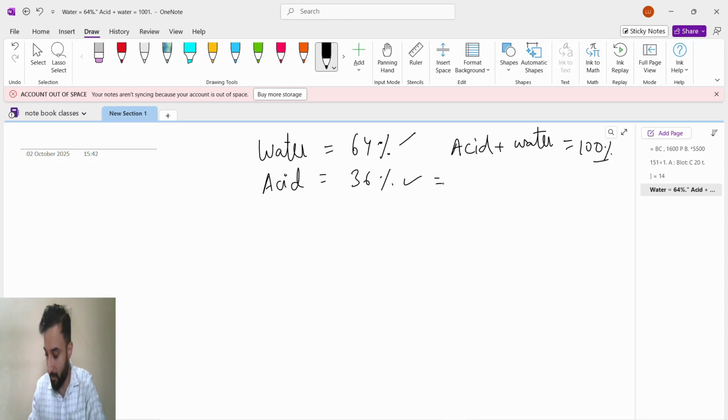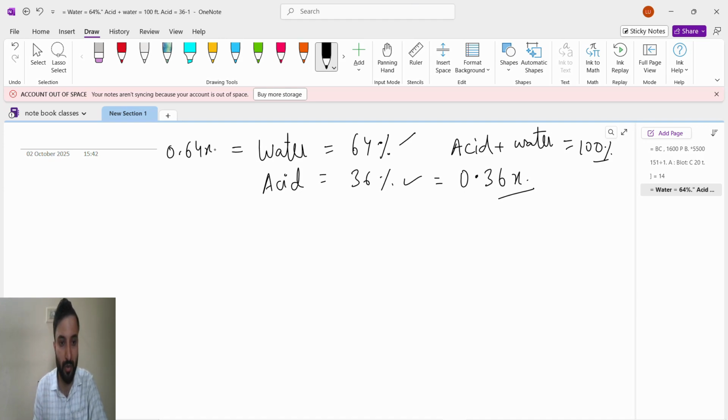36% of acid means what we will do? 36 divided by 100 means 0.36. 0.36x I will take. Okay, 0.36x is the acid, and water I will write here, 0.64x is the water.